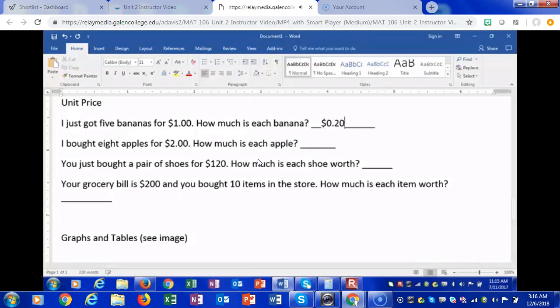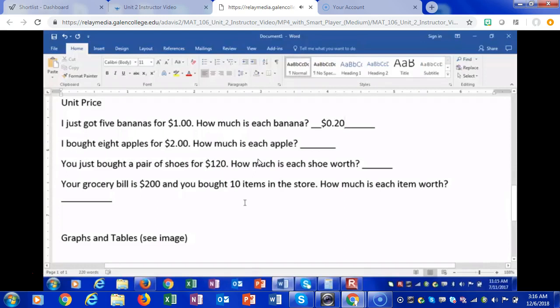And when we're talking about money, make sure you list that money sign right next to it. Because if you don't, we're just going to think you're talking about 0.20 without the cents. So make sure if we're talking about money that you put that monetary sign out front. Dollar sign. Alright, I bought 8 apples for $2. How much is each apple?